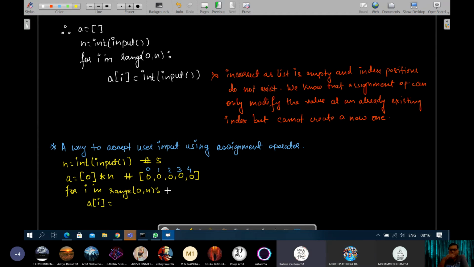Sir, but in that way, it isn't random, no, sir? No, before accepting a value from the user, you will ask the user, okay, at this index position, the element that you want to insert will be a string or a float or an integer. And accordingly, you will use either int input or float input. Try it out and remind me tomorrow. I'll discuss if you're not able to solve.